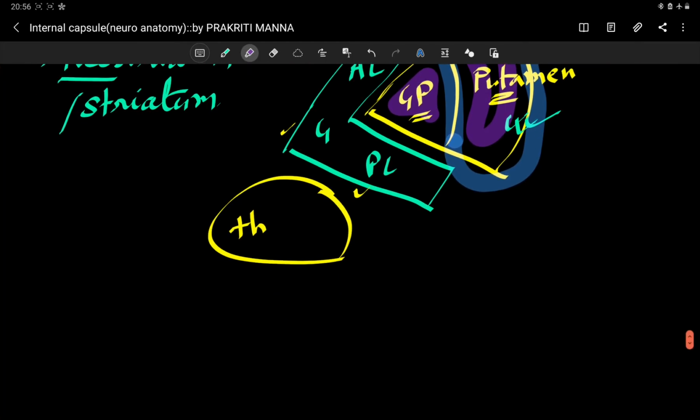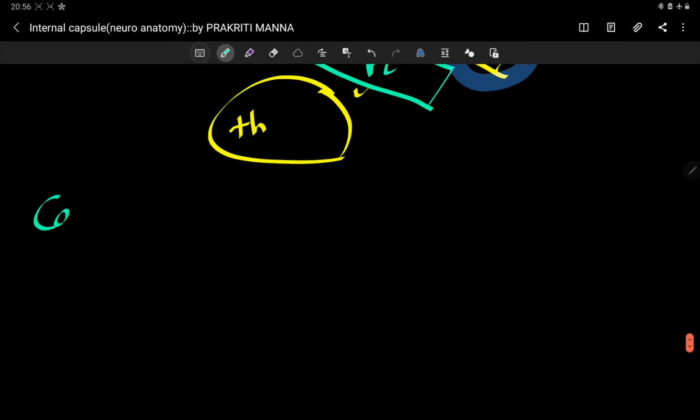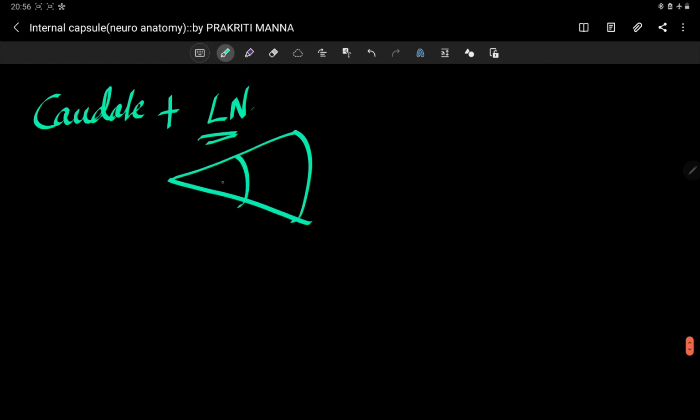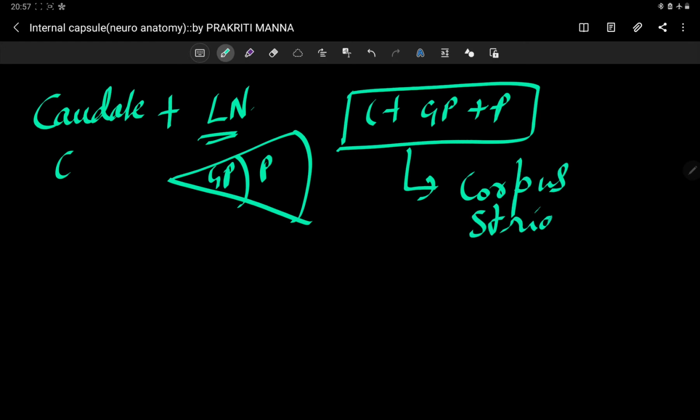So here I am writing the caudate nucleus plus lentiform nucleus. Lentiform is further divided into globus pallidus internally and putamen externally. Caudate nucleus plus lentiform nucleus, that means caudate plus globus pallidus plus putamen. These three are collectively called your corpus striatum.